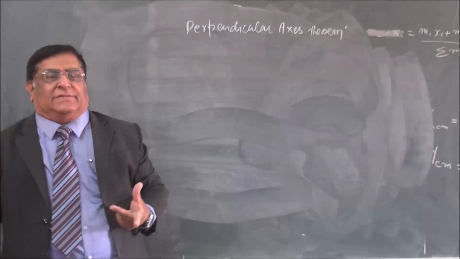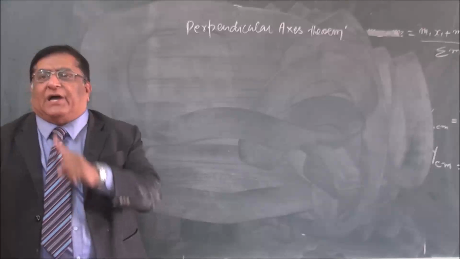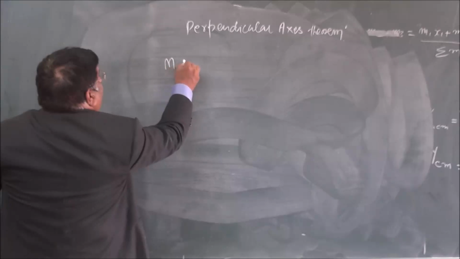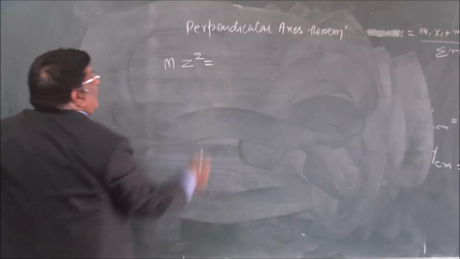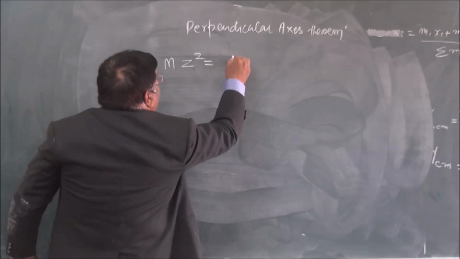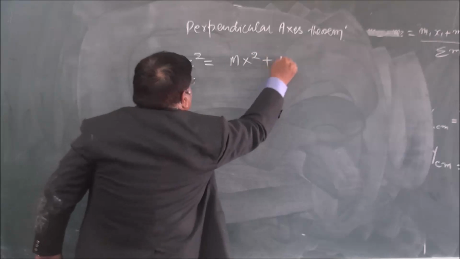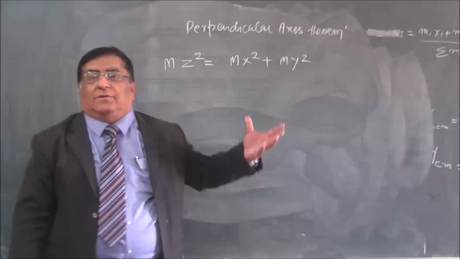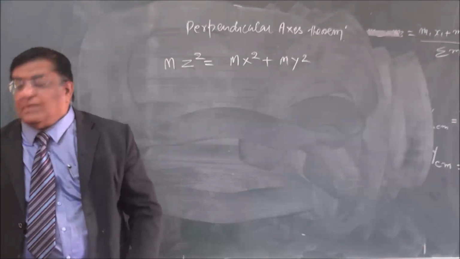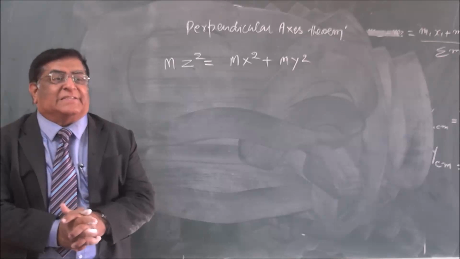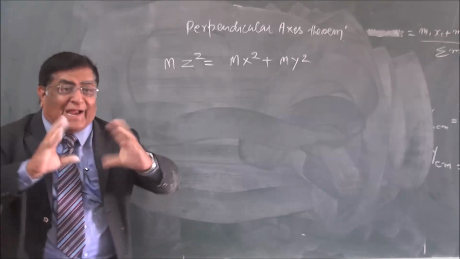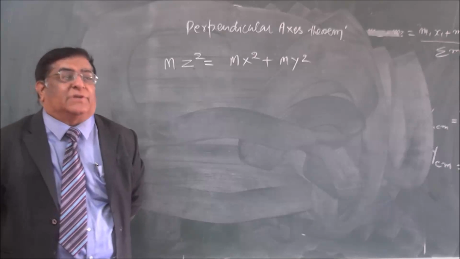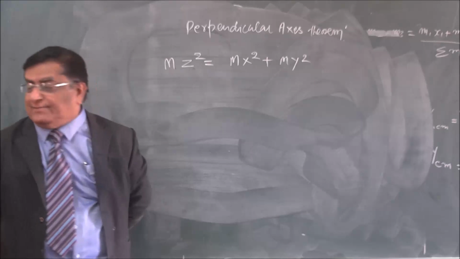Out of this, the moment of inertia about one axis is equal to the sum of the two moments of inertia about the other axes. How is it possible? It is the same body. The thing is, all these three axes are perpendicular to each other, and the magic in it is the choice of axis. And that is the point where most of the students fail to detect.